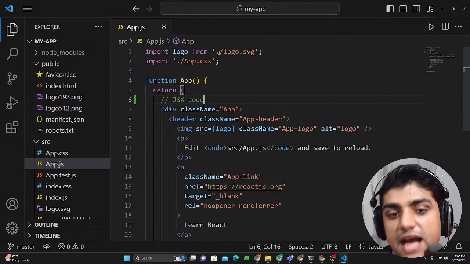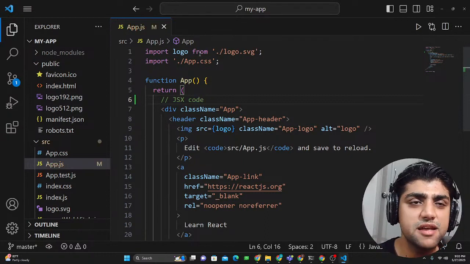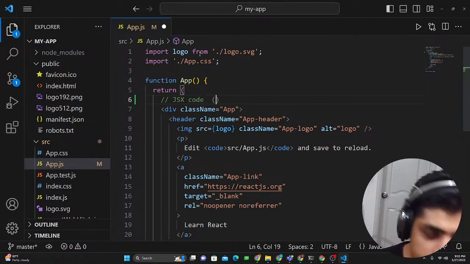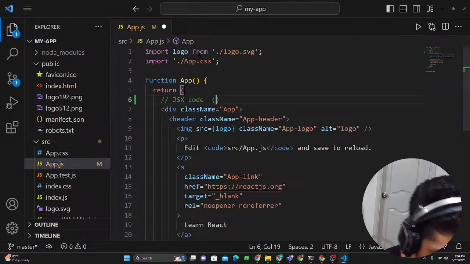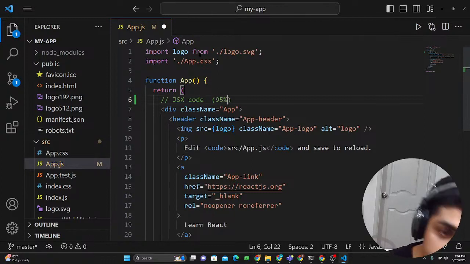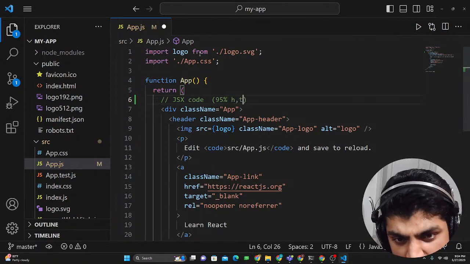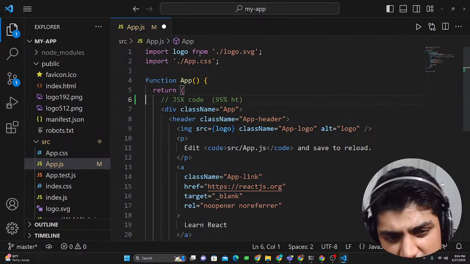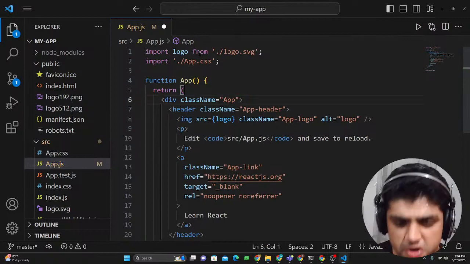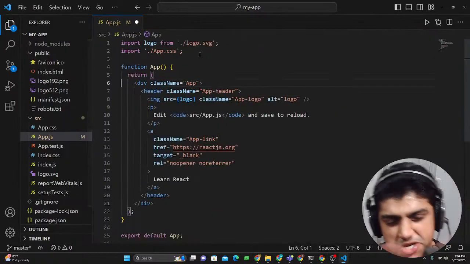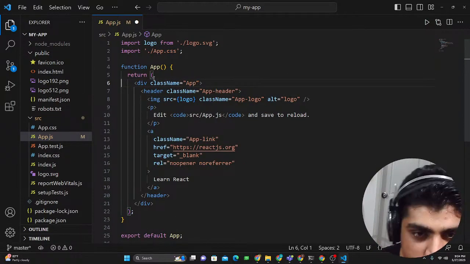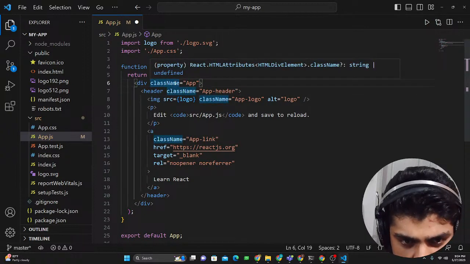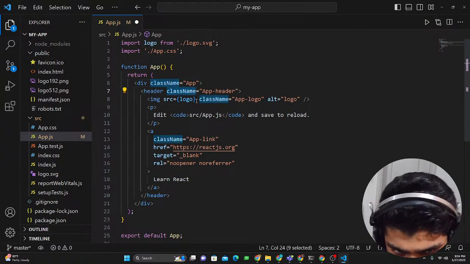Now, JSX code is actually a combination of HTML and a little bit of JavaScript, okay? It is, let's say, 95% HTML, and then there's just, let's say, 5% JavaScript. So it's just a combination. Now it allows you to use JavaScript within your HTML code. That's why it's called JSX, just a fancy name. And there are differences. Like in HTML you write class, but in JSX you have to write className.